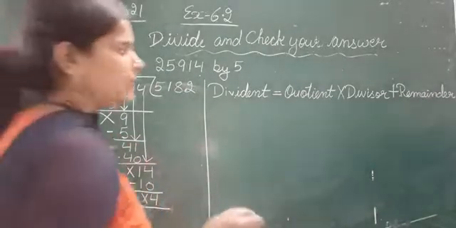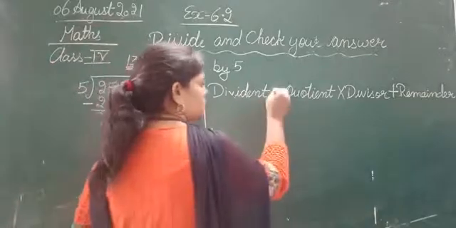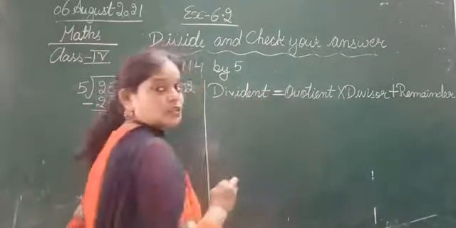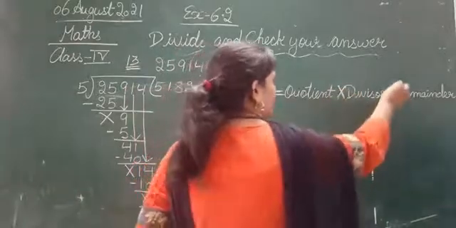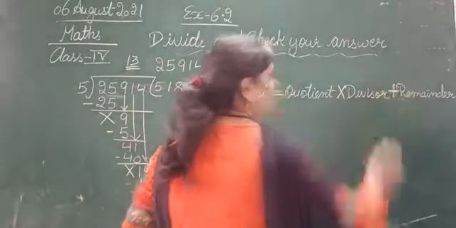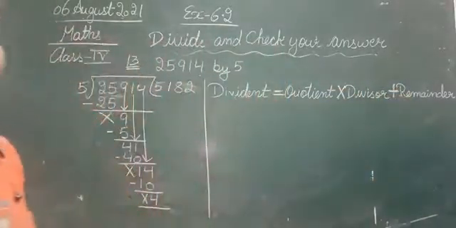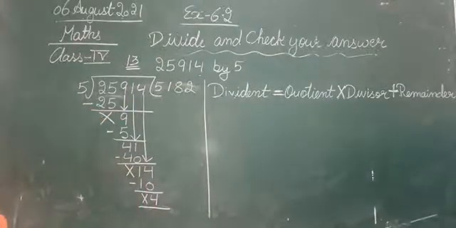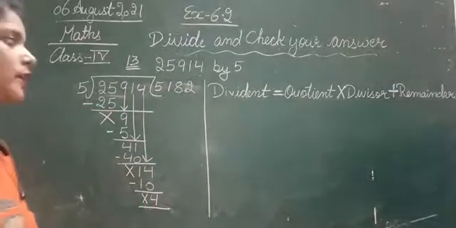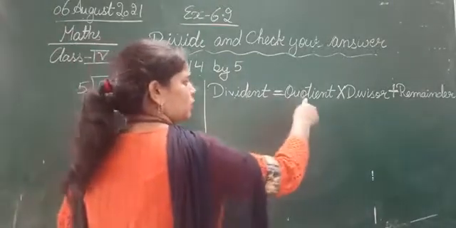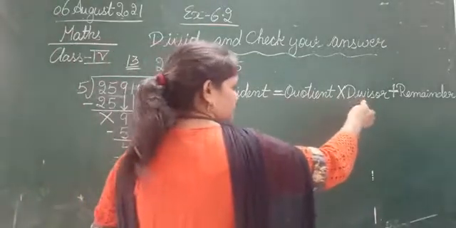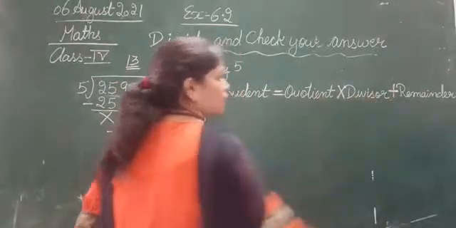अब देखो इसको चेक करने का क्या तरीका होता है कि dividend is equal to, so here we are having the sign of is equal to and here we are having the sign of multiplication and here we are having the sign of plus. सो हमें इसमें is equal to, multiplication और जो plus का sign है बेटा उसको use करना है. Okay देखिए is equal to means this dividend, अगर ये जो dividend हमारा है वो किसके equal होगा, जब हम quotient को divisor से multiply करेंगे and then उसमें remainder को add करेंगे.